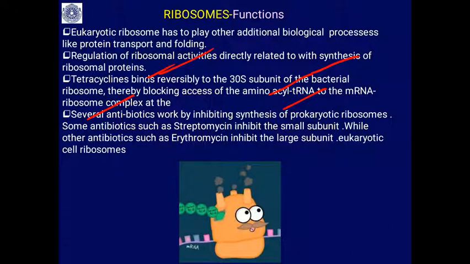Some antibiotics like streptomycin inhibit the small subunit, while others such as erythromycin inhibit the large subunit. Thereby the antibiotics restrict bacterial protein production. That is how they function. So, this is about the ribosome, types of ribosome and their functional role in the cell. Thank you.